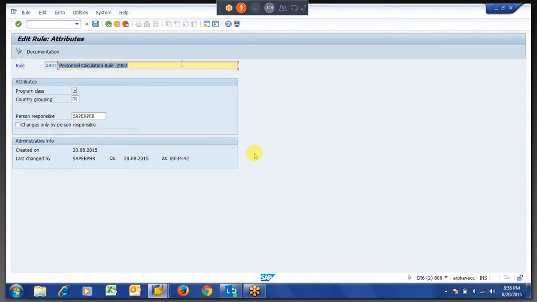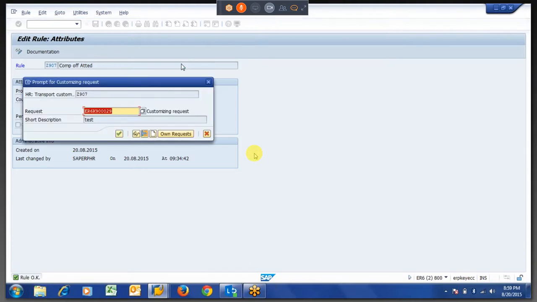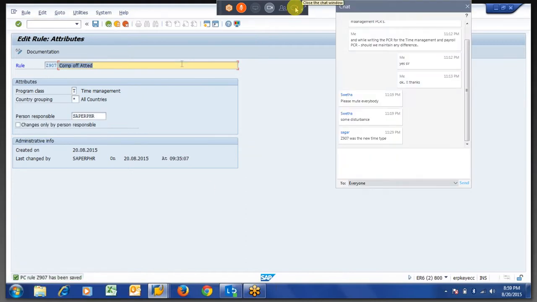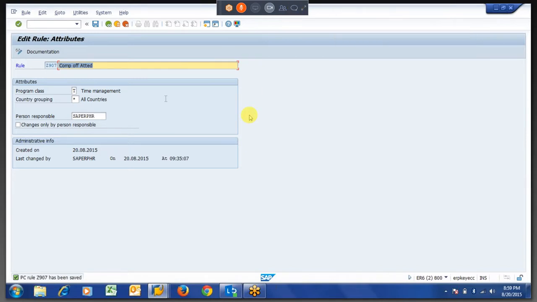Okay, now we'll create a new PCR stating the comp of attendance. So let us say we are creating the same PCR, Z907.